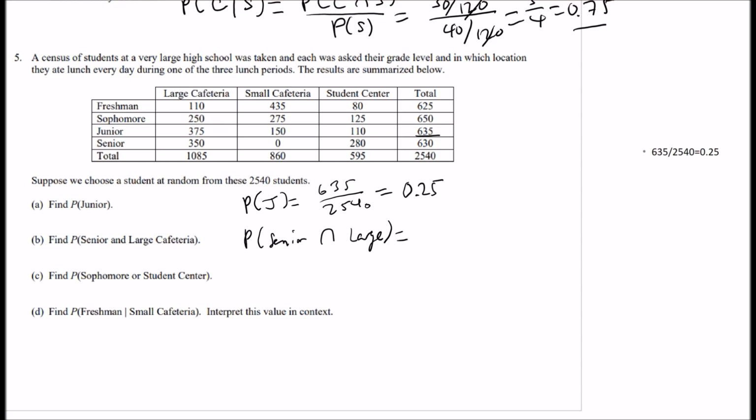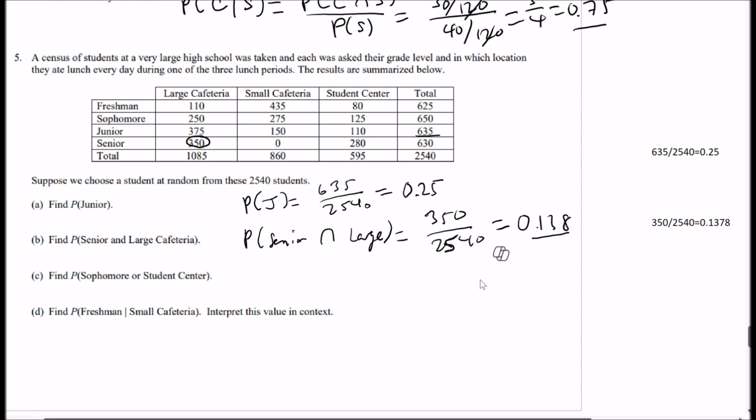So senior, there's 350. Okay, so 350 of them out of total of 2,540. Again, do that as a decimal or we'll reduce it. Yeah, 0.138. Again, 3 decimals is fine.